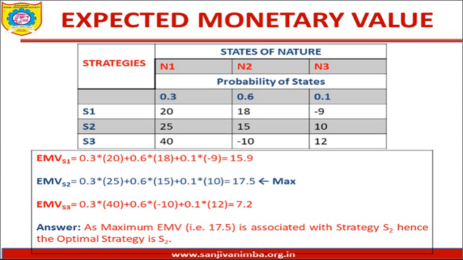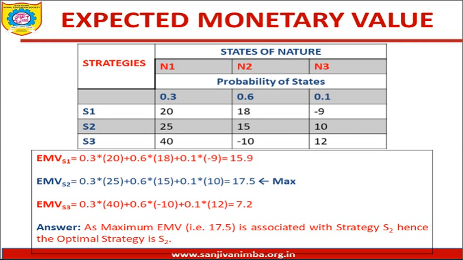Then 0.3 multiplied by 20 plus 0.6 multiplied by 18. 18 is the payoff associated with S1 N2. Plus 0.1 into minus 9. So EMV for S1 is 0.3 multiplied by 20 plus 0.6 multiplied by 18 plus 0.1 multiplied by minus 9. If you add that, you will get EMV for strategy 1 to be 15.9.